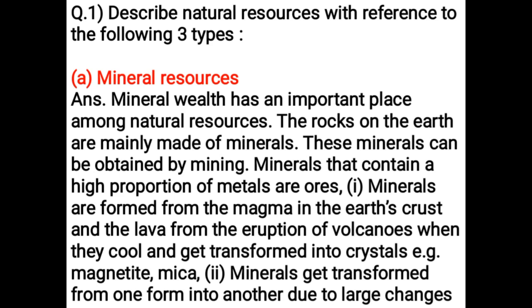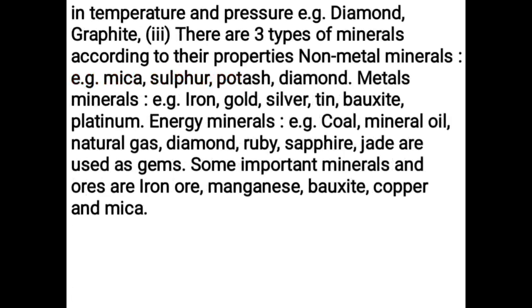Minerals are formed from the magma in the earth's crust and the lava from the eruption of volcanoes when they cool and get transformed into crystals. Example, magnetite, mica. Minerals get transformed from one form into another due to large changes in temperature and pressure. Example, diamond, graphite. There are three types of minerals according to their properties.